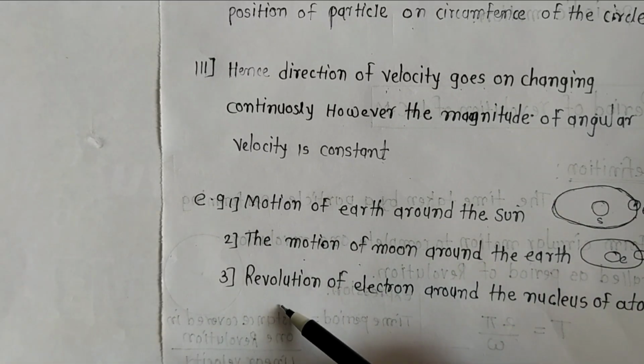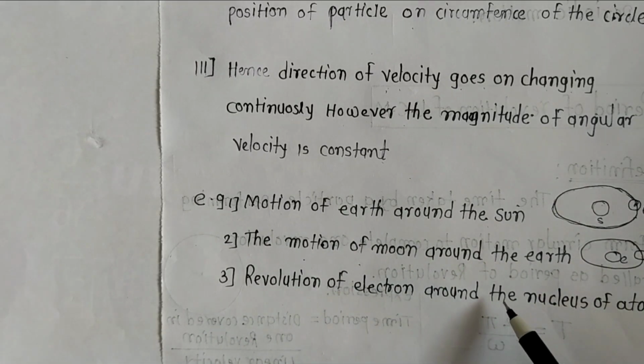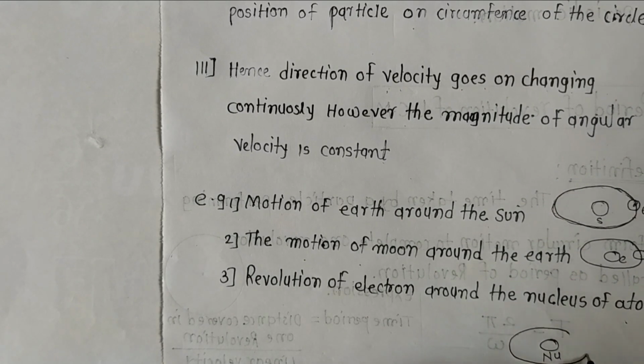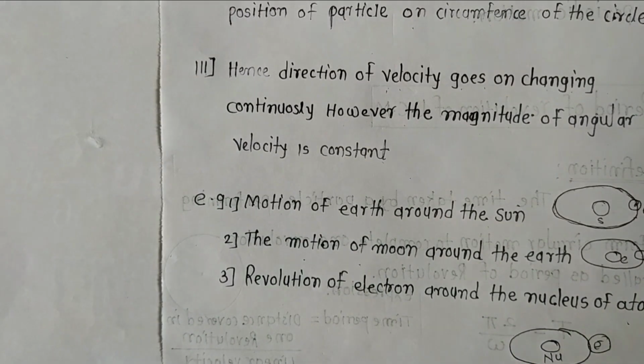Another example is the revolution of an electron around the nucleus of an atom. This is the nucleus, and the electrons revolve around the nucleus. This is also uniform circular motion.